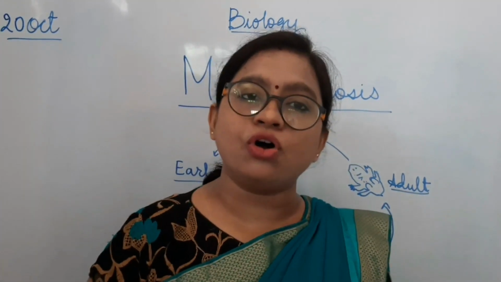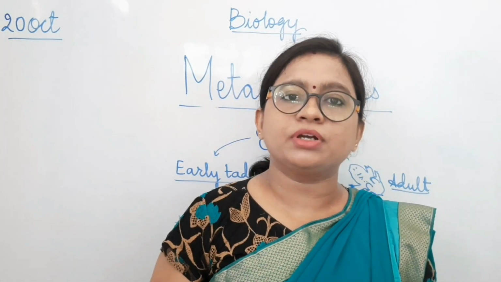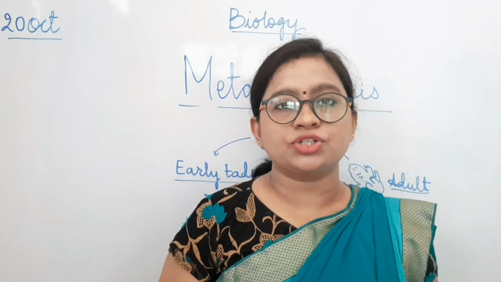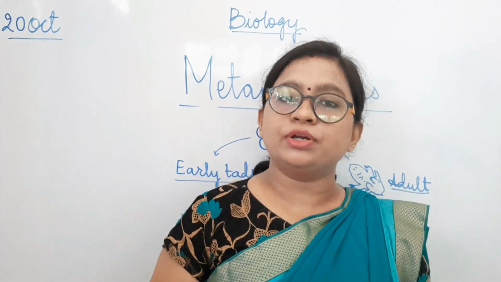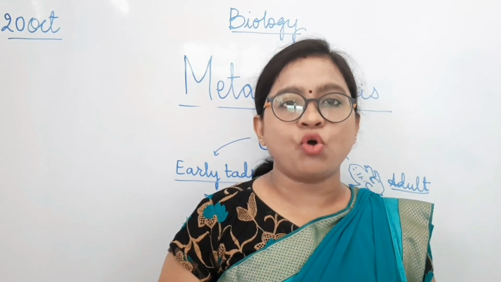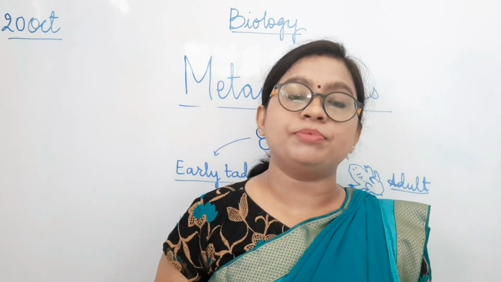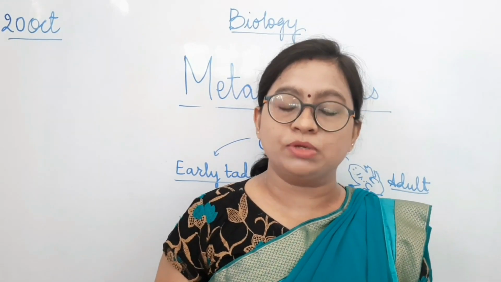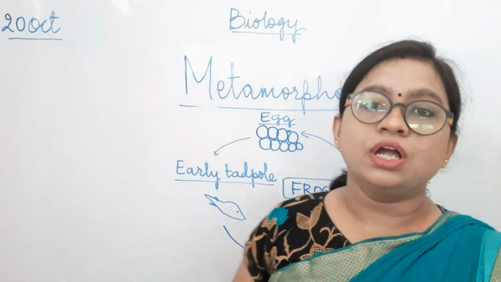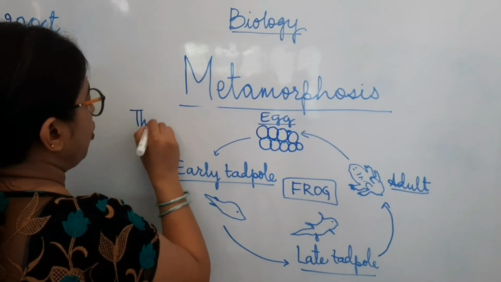How this process is initiated in frogs, you will study in your next chapter about hormones and their functions. If you remember, in sexual reproduction in humans, we studied the human reproductive system, and in both the male and female reproductive systems we discussed some hormones, estrogen and testosterone, which help to develop the secondary sexual characters in human beings. Similarly in animals like the frog, the metamorphosis process is only possible due to thyroxine.